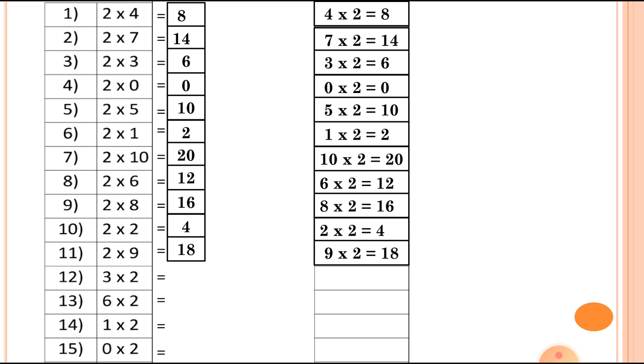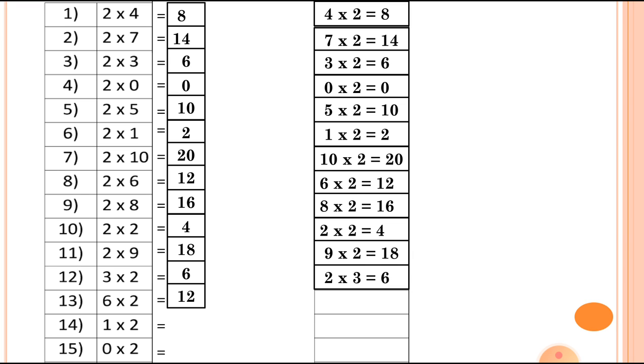If here is 2 9s are 18, so we can write down 9 2s are 18. Now number 12, 3 2s are 6. So we can write down 2 3s are 6. I repeat this. If here is 3 2s are 6, so we can write down 2 3s are 6.